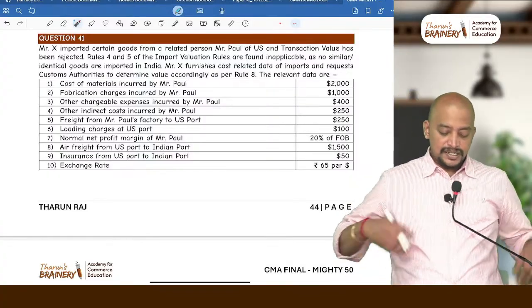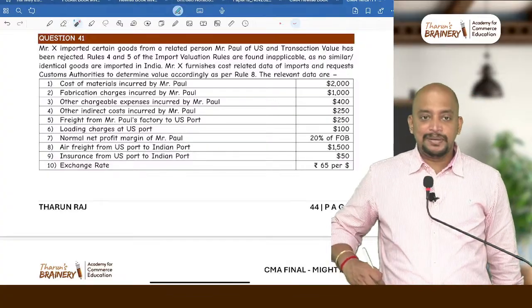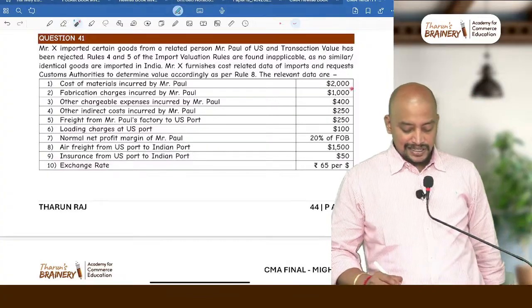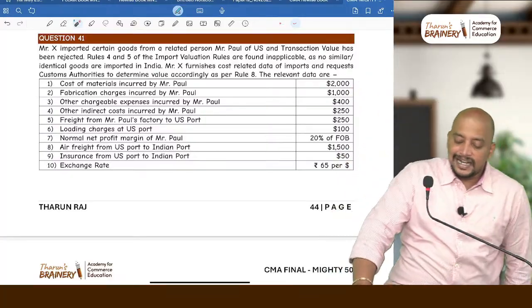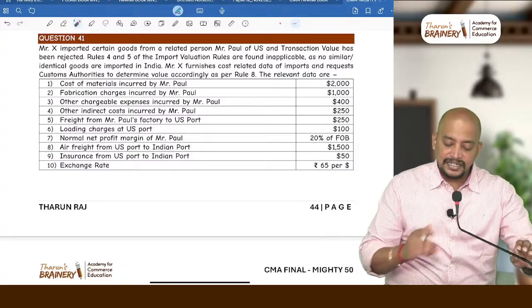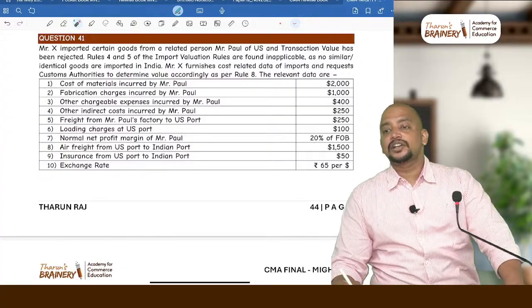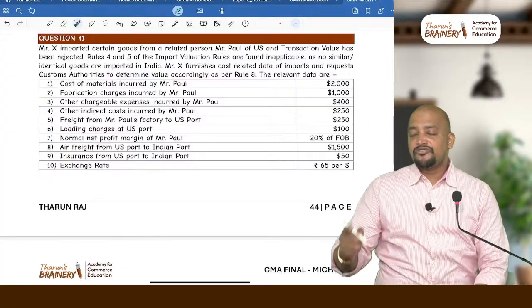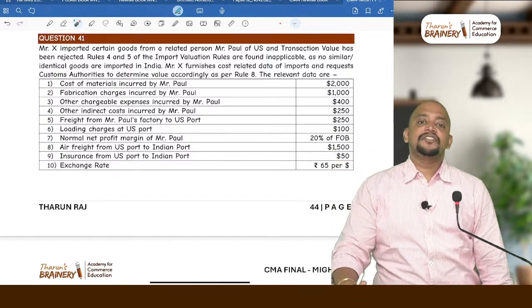Okay, first cost of materials incurred by Mr. Paul. So that will be taken. Then fabrication charges also cost, other chargeable expenses 400, other indirect cost and freight, loading. Normal net profit margin is 20% of FOB. If it is FOB sale price, 20% on sale price means on cost how much? 25%.